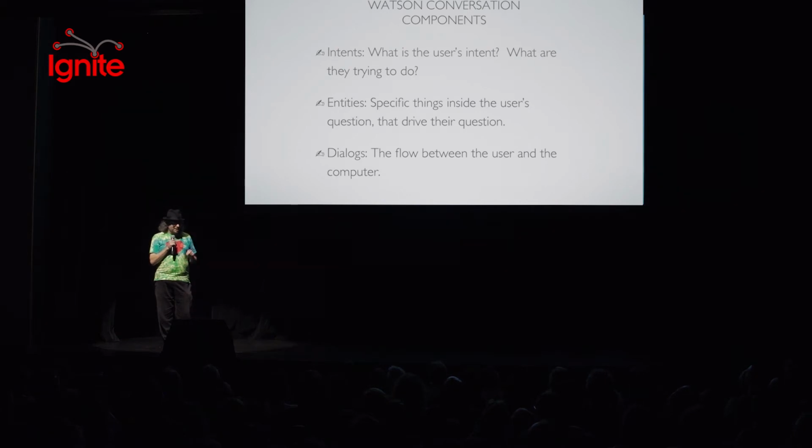There are 3 things in Watson or any of these services that you need to work on. One is, what is the intention of the user? What are they trying to say? What are the entities in that sentence they said to us? And then finally, what is the flow between the human and the computer talking back and forth?